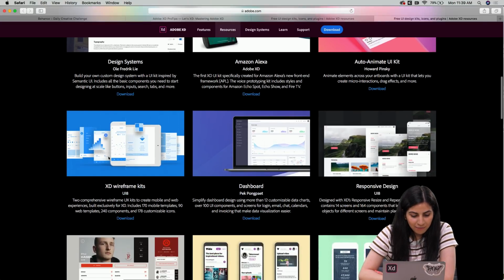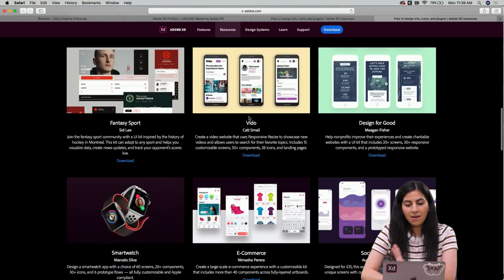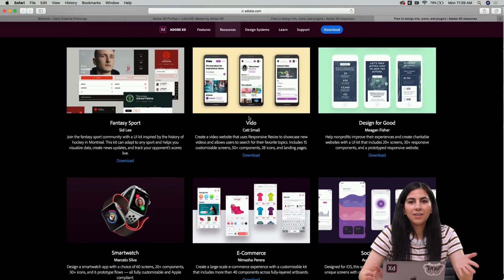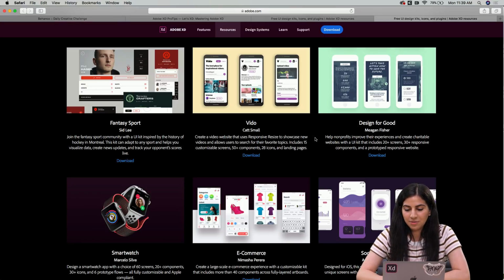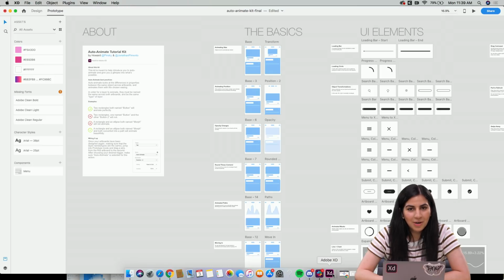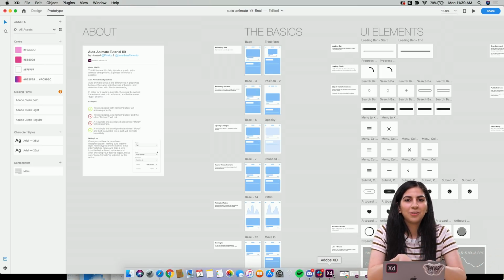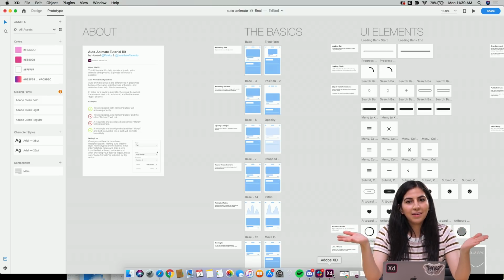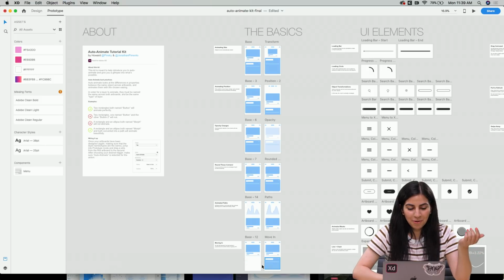Yeah, and then we have the XD wireframe kit, all these different UI kits for you to get started. If you don't know where to start and you just want to play around with Auto Animate, you can use these kits to help you get started. And I'm going to go over Howard's Auto Animate kit because I think it's a really good way to ease into learning Auto Animate and how everything works, because at first it can be a little intimidating if you've never used it before.